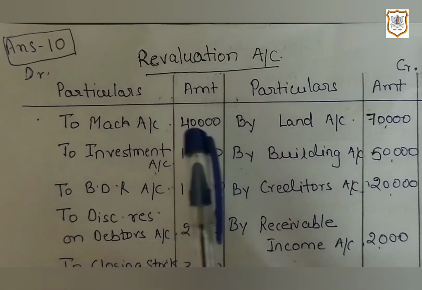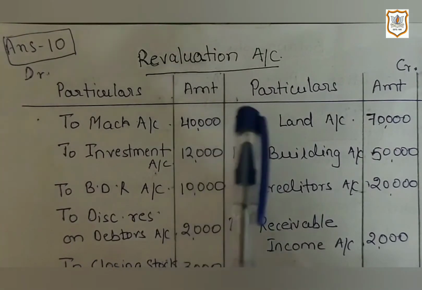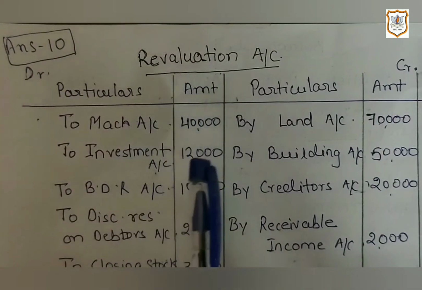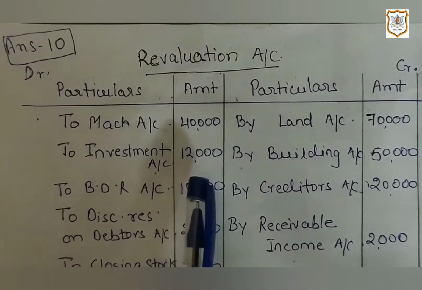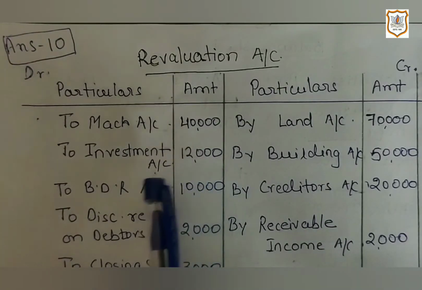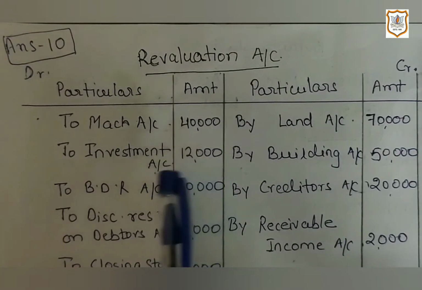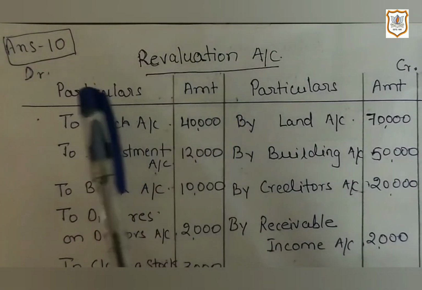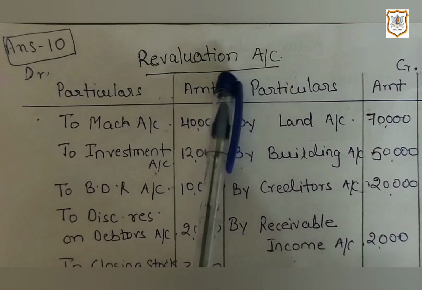So as the value of asset is decreasing, that's why we have recorded it on debit side of revaluation account. Similarly, for investment also, we calculated 12,000 reduction in investment. So it is a loss. That's why we have recorded it on debit side of revaluation account.